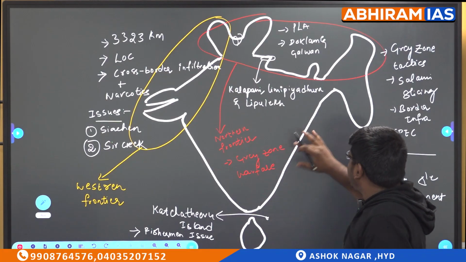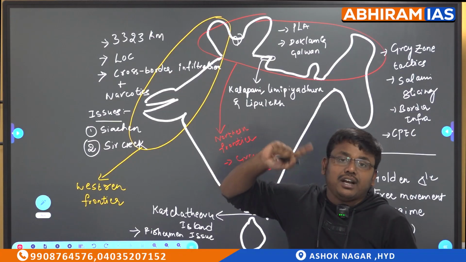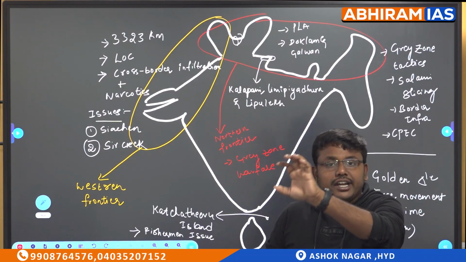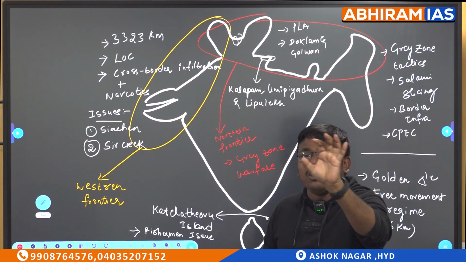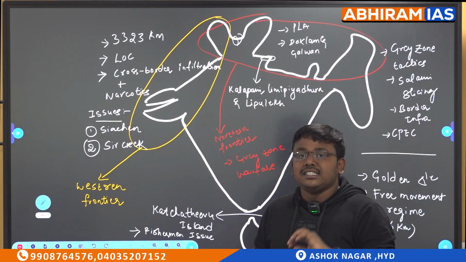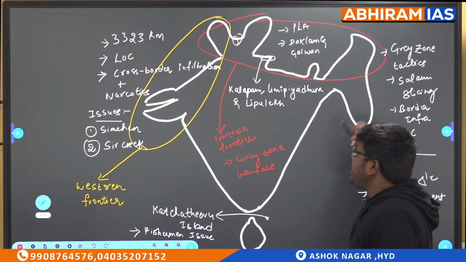But you have to understand that the CPEC is going through Pakistan-occupied Kashmir, which is an integral part of India, and India's stance is completely against the CPEC. So these are all the issues that we have with the Chinese border.